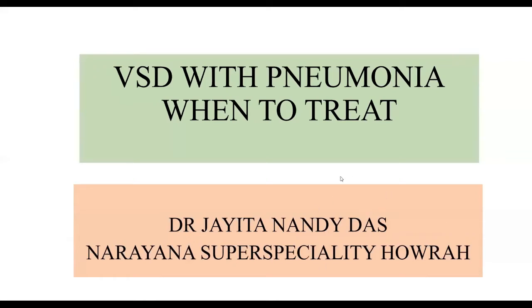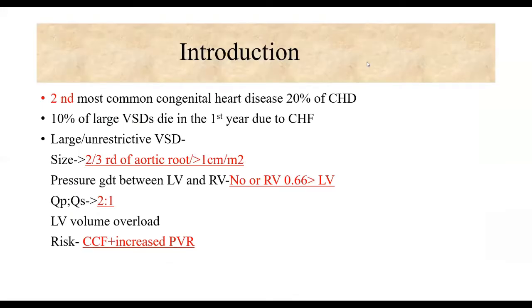My topic is VSD with pneumonia, when to treat. VSD is the second most common congenital heart disease, comprising 20% of all congenital heart disease. 10% of those are large VSDs, and they usually die in the first year due to chronic heart failure.